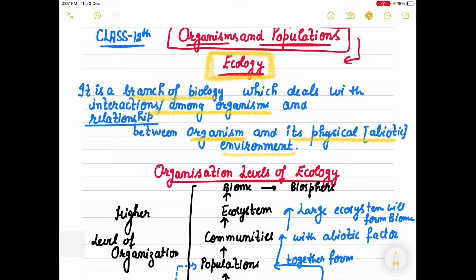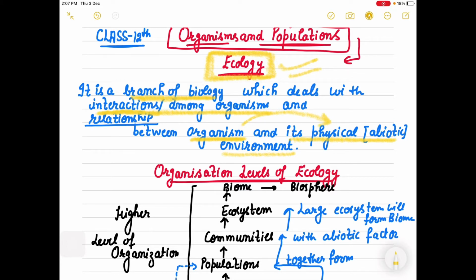So now you can understand how vast, how big this particular branch is. I hope the ecology term is clear to you.